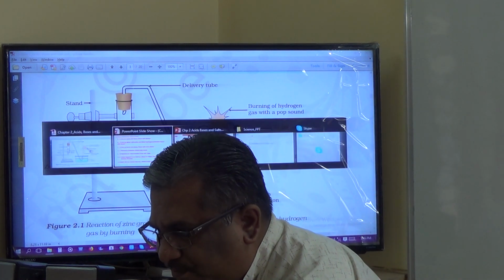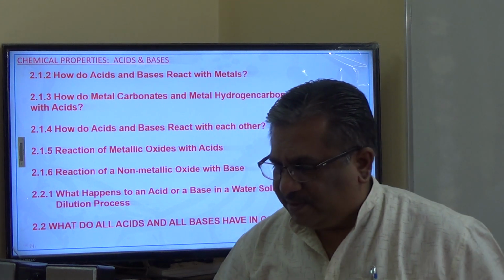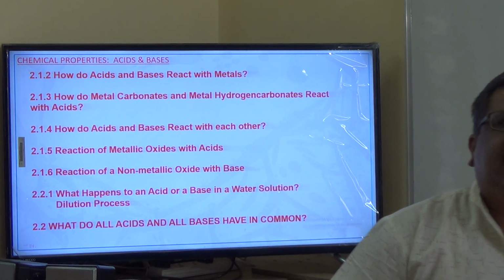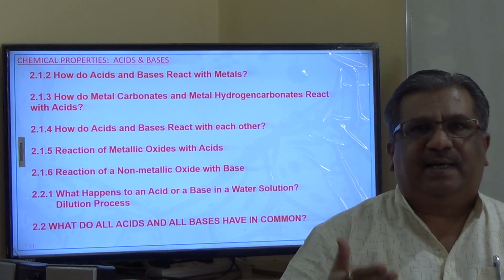How do acids and bases react with metals? That is the first question. I will take up a few more examples to illustrate the action of metals and dilute acids.